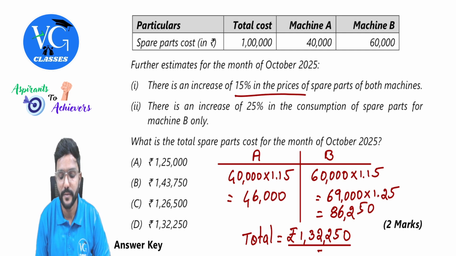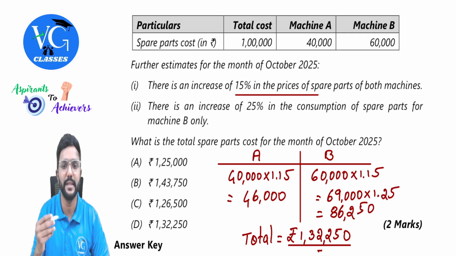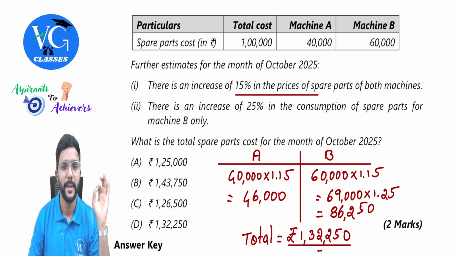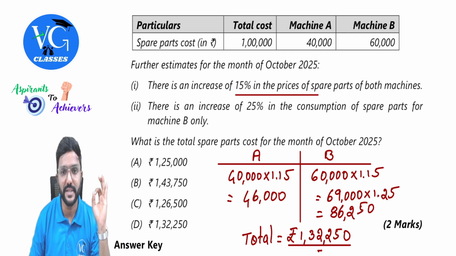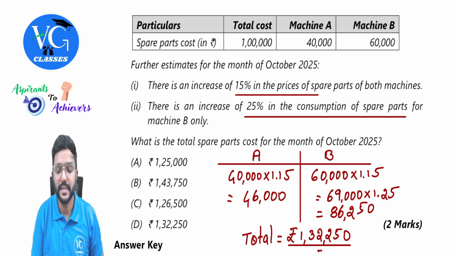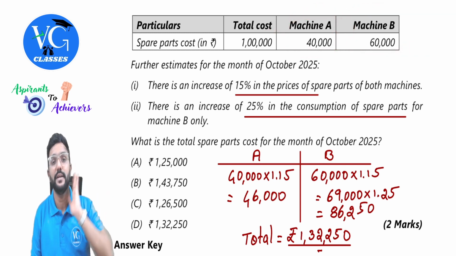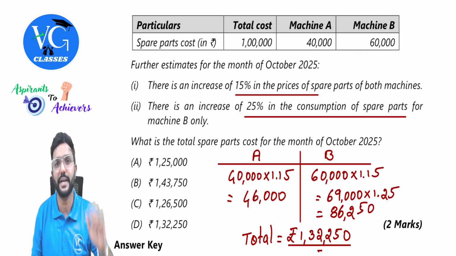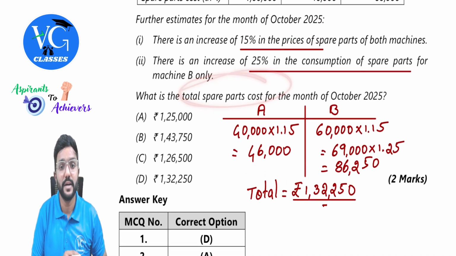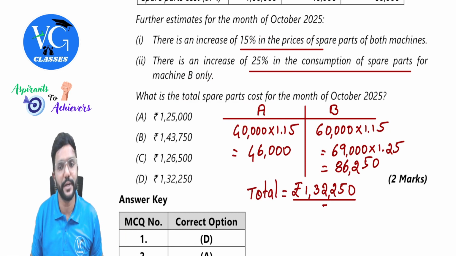15% increase in the price of spare parts of both machines, A and B. There is an increase of 25% in the consumption of spare parts for machine B only. Guys, for machine A, only price increase, whereas for machine B, price as well as consumption, that is the quantity, both are increased. So let us take it here. What is the total spare parts cost for the month of October?